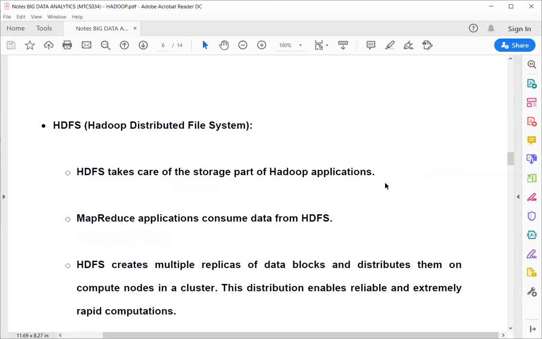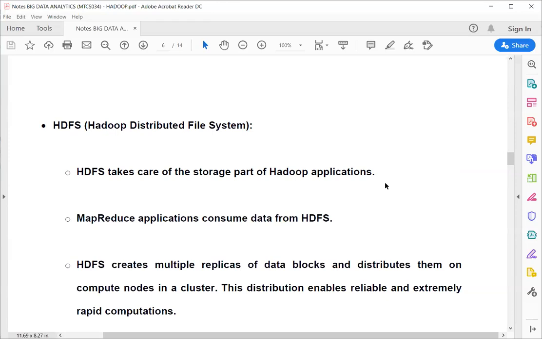Now, Hadoop distributed file system. So HDFS, as we have discussed, is the storage part of the Hadoop application. When you develop your application, HDFS will do the storage. But remember that your application does not need to know about what HDFS is. You just write your application. Your application will provide a mapper part and reducer part, and the rest of the HDFS handling will be taken care of by Hadoop.